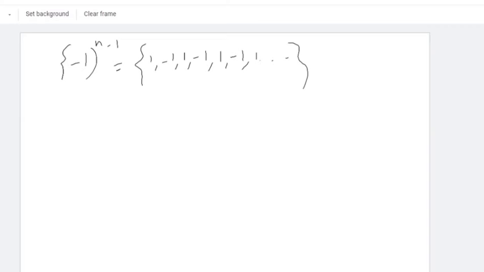I think this is enough for you all. Then there is one constant sequence, where every term is equal to 4. So this is how you write the sequence.